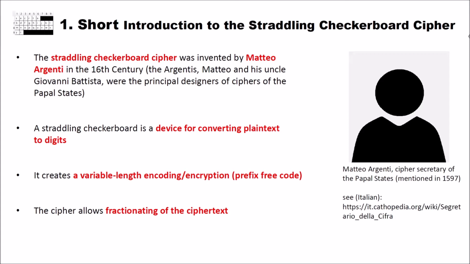The Straddling Checkerboard Cipher was invented by Matteo Argenti in the 16th century. The Argentis, Matteo and his uncle Giovan Battista, were the principal designers of ciphers of the Papal States. And you can say that the Argentis were the experts in their time, because they developed the most secure ciphers in that time. And after they quit working for the Papal States, the ciphers the Papal States used were much worse than the ones the Argenti developed for them.